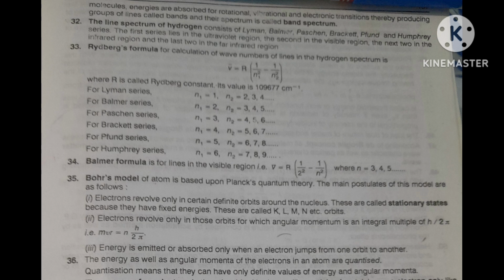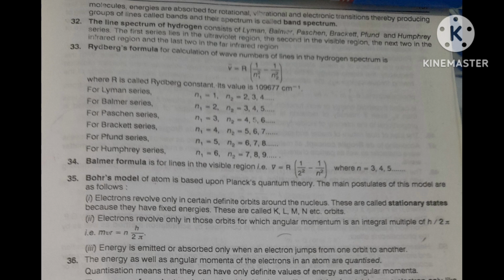Questions are asked. Now come to the next term, Rydberg formula. Rydberg's formula, how will you calculate?